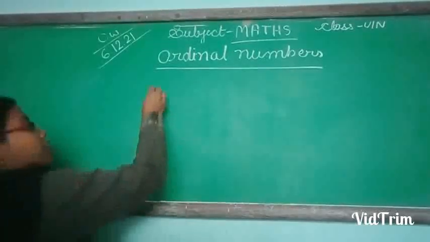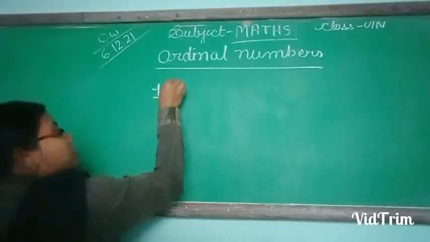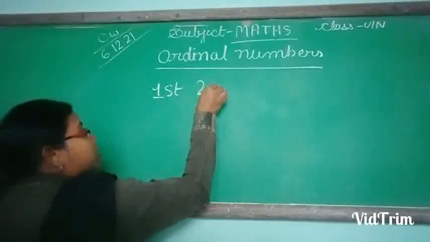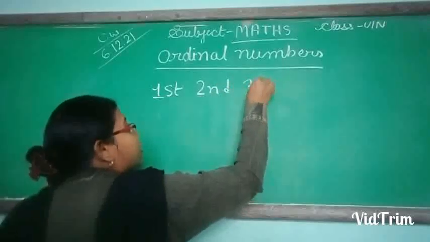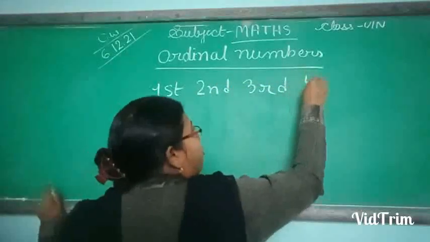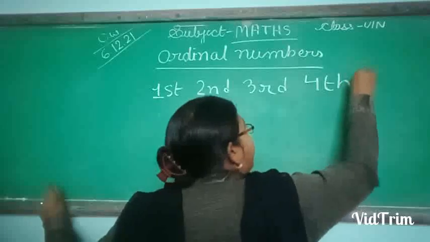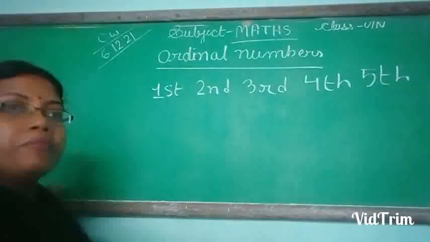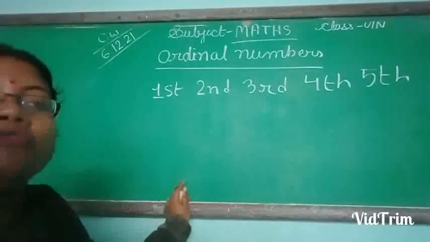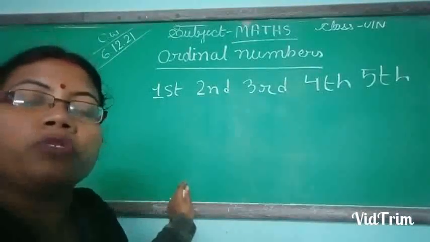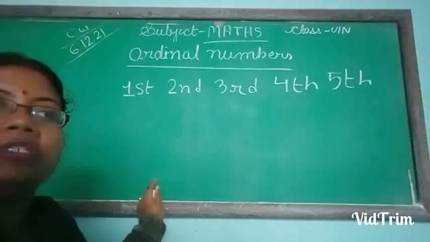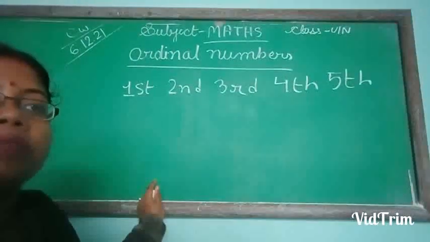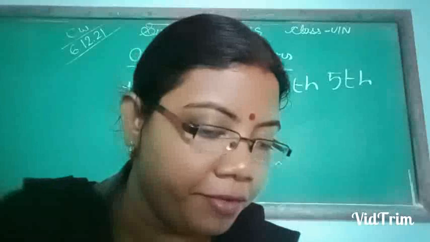See, ordinal numbers are first, second, third, fourth, fifth. See, these numbers are used at the time of giving position. Okay, suppose I am placing, see, I have something.